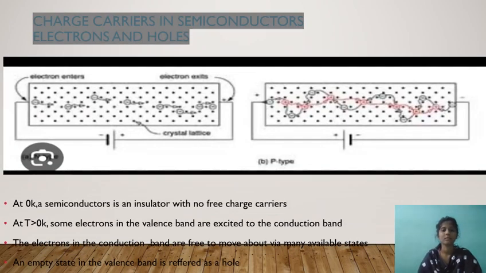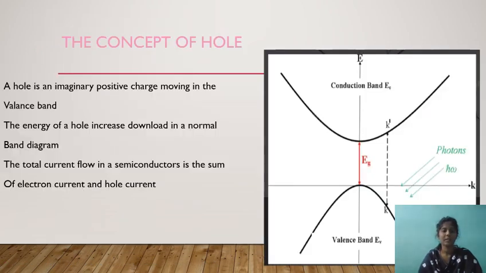Charge carriers in semiconductors, electrons and holes. At 0 K, a semiconductor is an insulator with no free charge carriers. At T greater than 0 K, some electrons in the valency band are excited to the conduction band. The electrons in the conduction band are free to move about many available states. The empty state in the valency band is referred to as a hole. The concept of hole: a hole is an imaginary positive charge moving in the valency band. The energy of a hole increases downward in a normal band diagram.